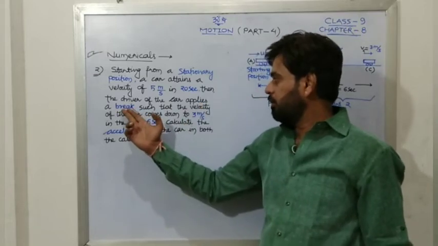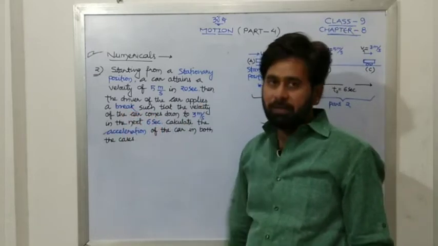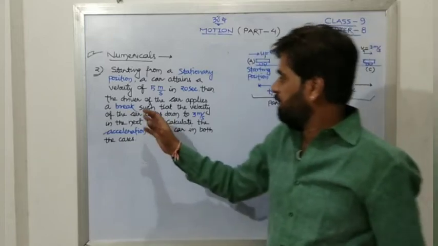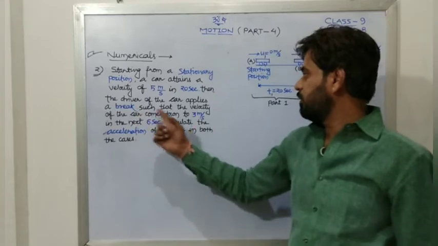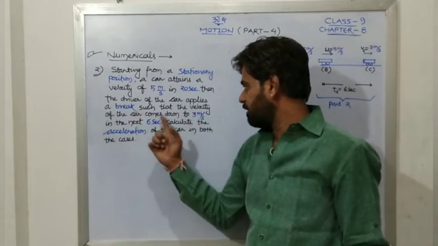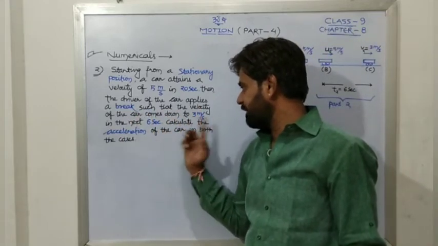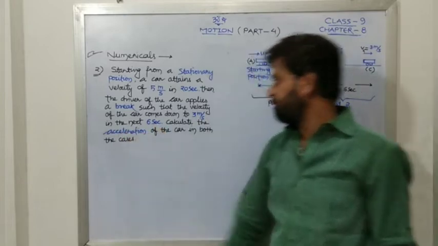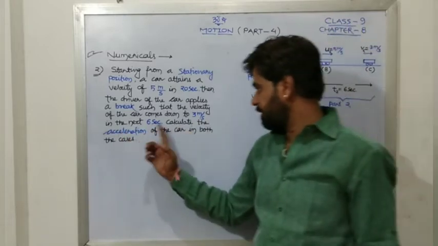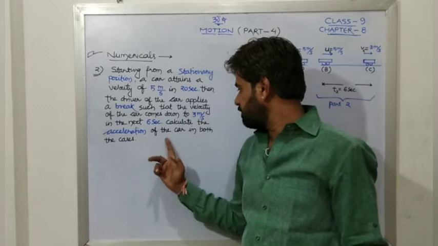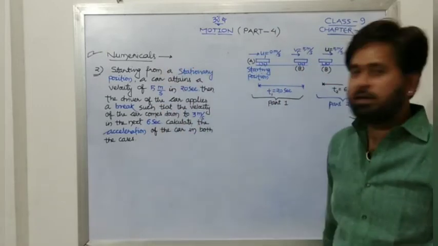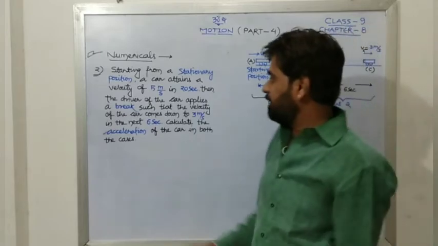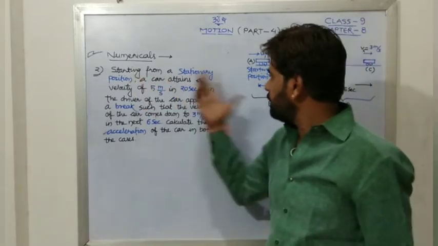Now listen, you have to concentrate over this term, that is brake. Brake means a retarding force will be there, which is going to stop that particular car. Such that the velocity of the car comes down to 3 meter per second in next 6 seconds. Now calculate the acceleration of the car in both the cases. Now this is the first time reading. Let us move to second time reading with the diagram we will draw here.